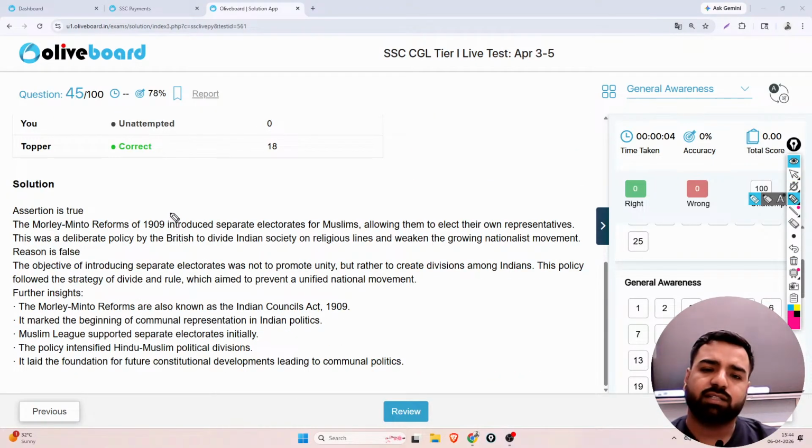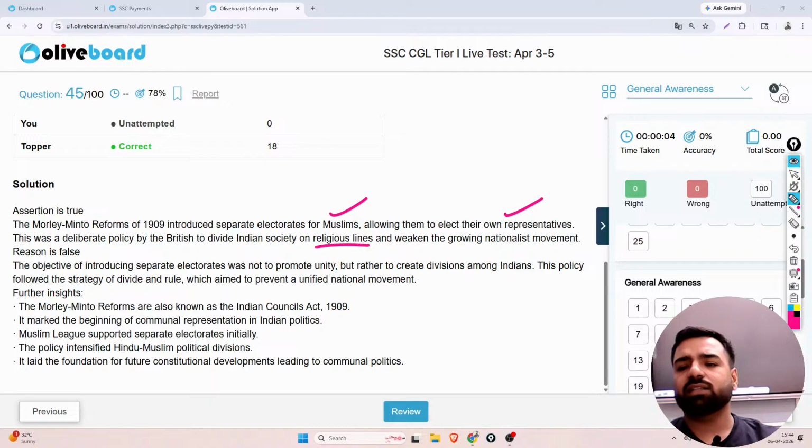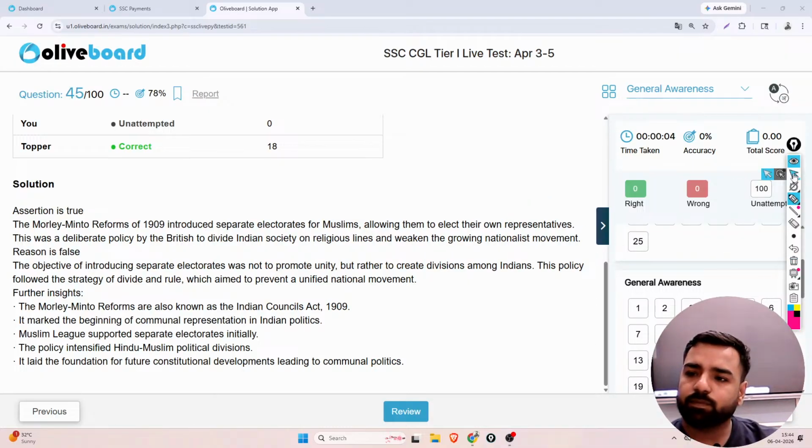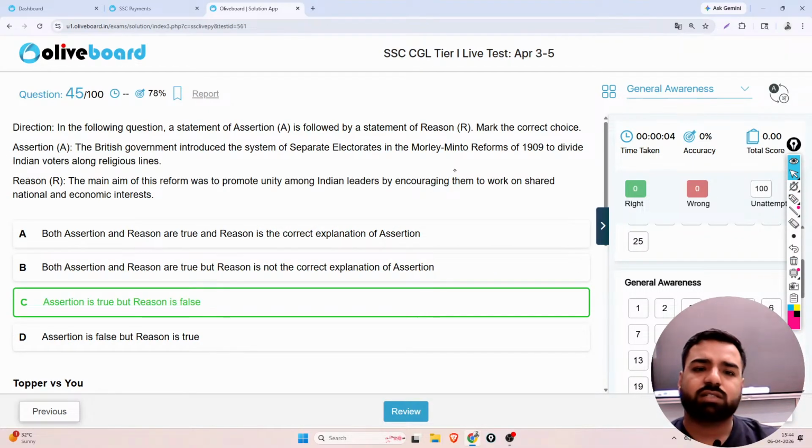The Morley-Minto reforms of 1909 introduced separate electorates for Muslims, allowing them to elect their own representatives. So this was the policy of the British to divide Indian society on religious lines and weaken the growing nationalist movement. So the reason is false, and we are aware of their divide and rule policy, right? So just statement number one.